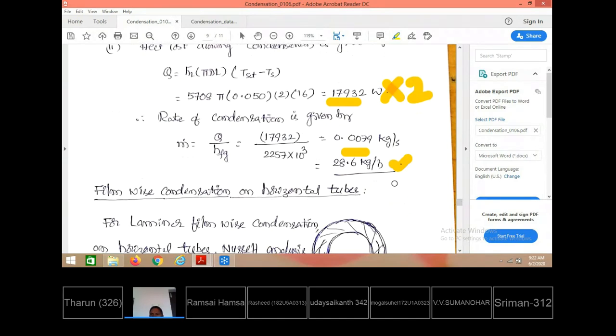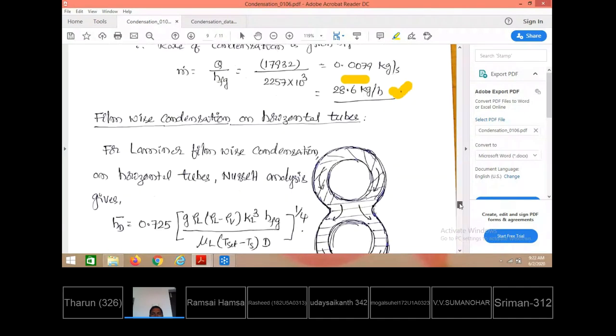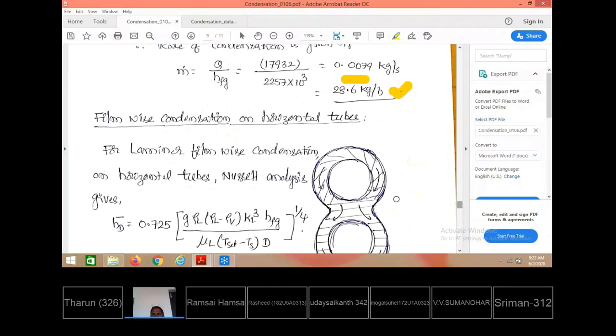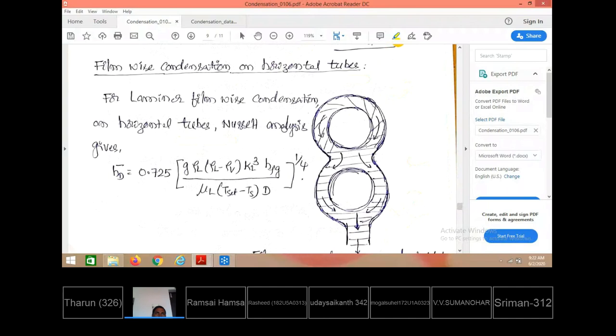Next, this is what happens when condensation takes place on vertical surfaces. There is no guarantee that the flow always takes place on a vertical surface. Sometimes the flow may take place on a horizontal surface also. So for laminar flow over one horizontal tube, the average heat transfer coefficient is obtained like this.